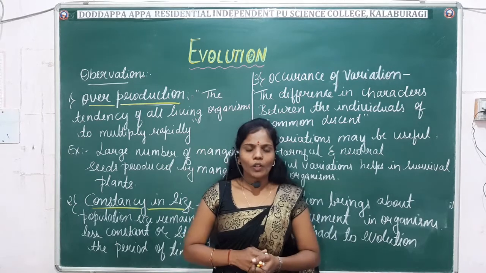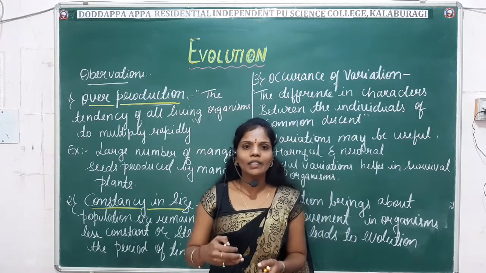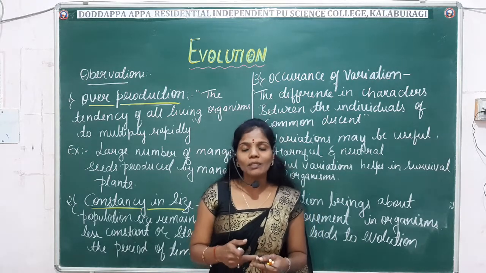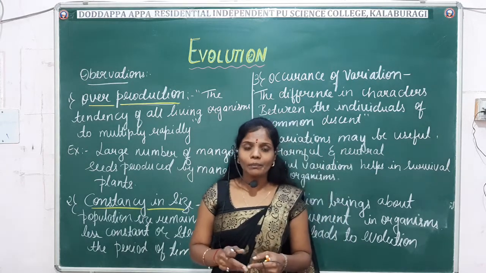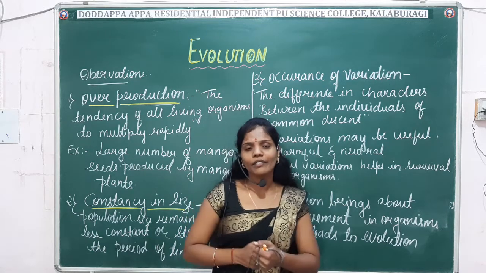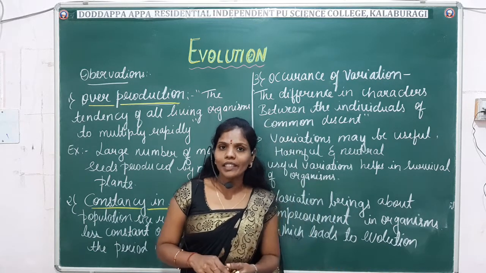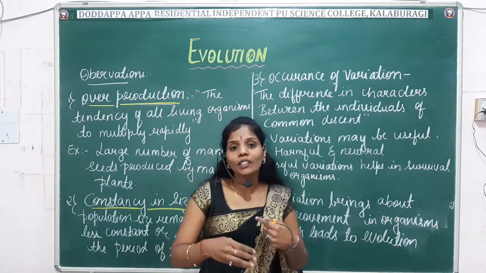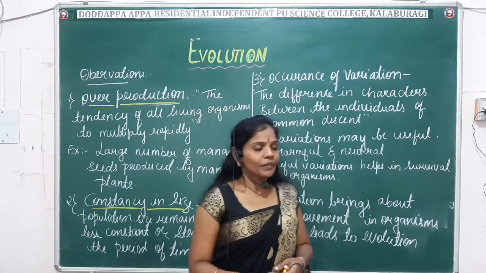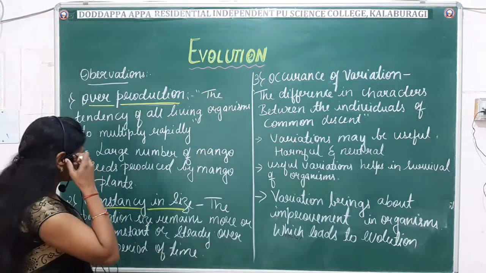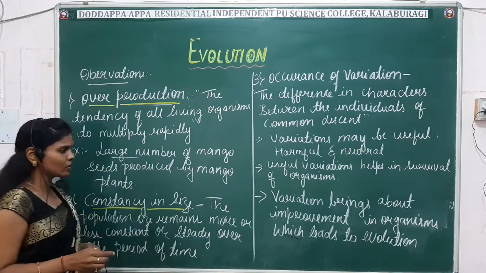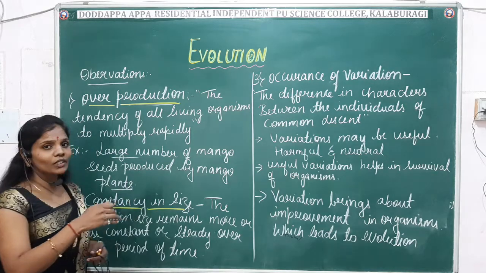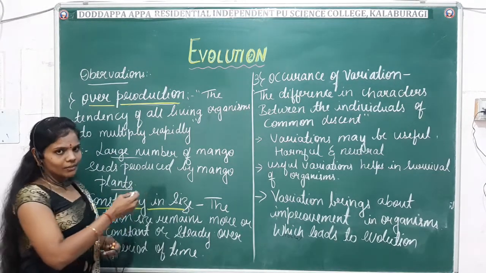According to Darwin, it is an intrinsic ability of organisms to reproduce much faster and replace. He says that in nature every organism has the ability to produce in larger numbers, which is needed for their existence. Some examples are the large number of mango seeds produced by mango plants, which is necessary for the existence of the mango plants.